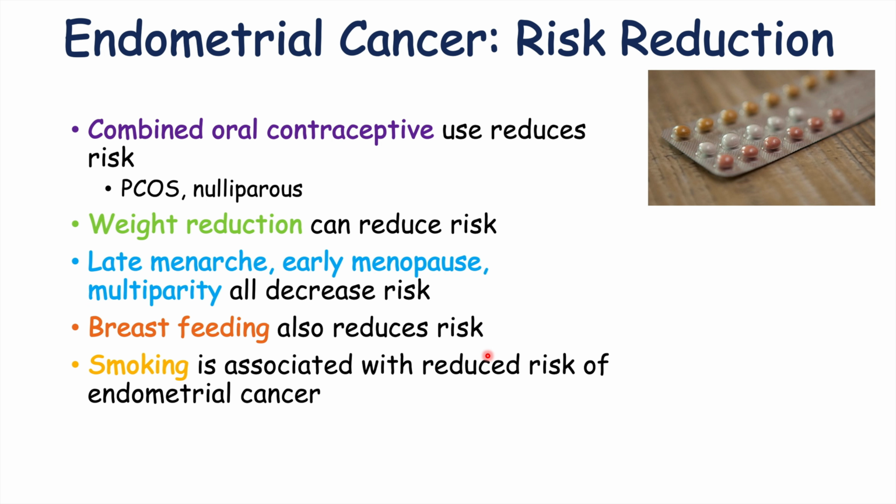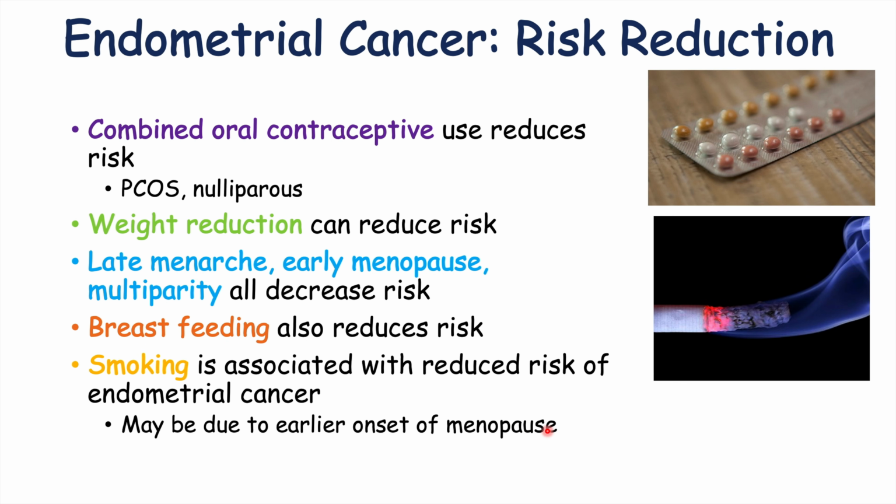And then, interestingly, smoking is associated with a reduced risk of endometrial cancer. So patients who smoke are actually at a reduced risk of endometrial cancer, although this would never be advised because smoking increases the risk of so many other types of cancer. But I also want to mention that here because this is an interesting educational point. There is some hypothesis as to why this may be, but it may be that smoking reduces the risk of endometrial cancer due to earlier onset of menopause.